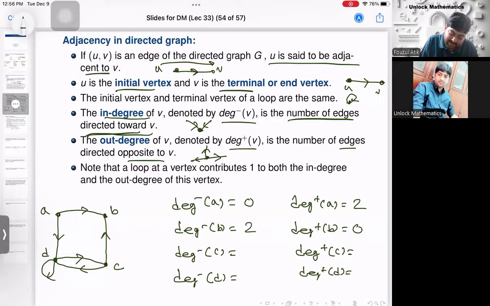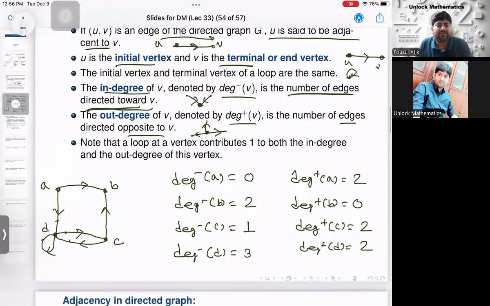In degree of C, how many edges are there directed towards C? There is 1. And directed opposite to C is 2. In degree of D, now see how many edges are there directed towards D. This is 1, 2, and because of the loop, 1 more. So there is 3. And directed opposite to D, it is 1, and because of the loop, 1 more. So 1 plus 1, it is 2. Right? So this is how your in degree and out degree will be defined. So if you have a loop, it will contribute degree 1 to its in degree and degree 1 to its out degree. I hope this is clear.